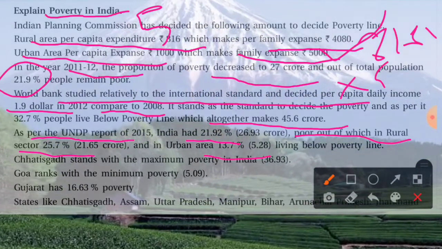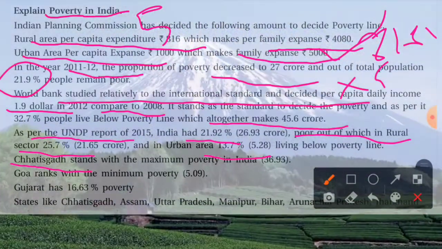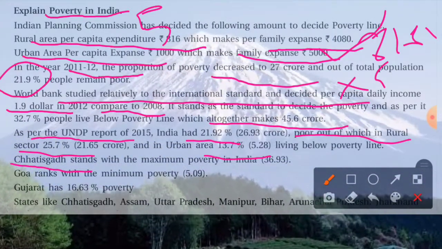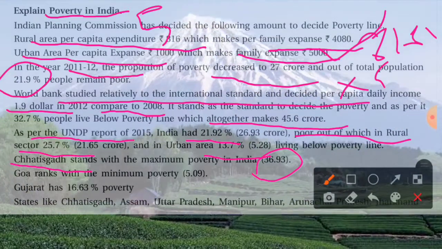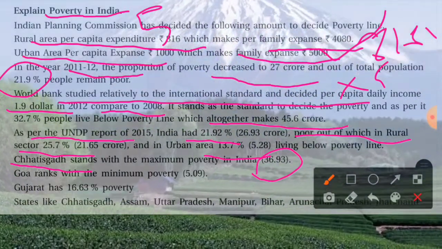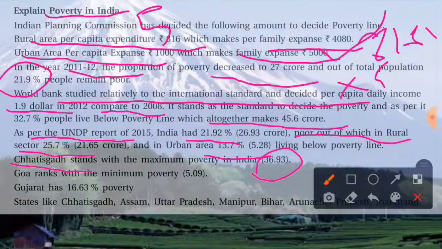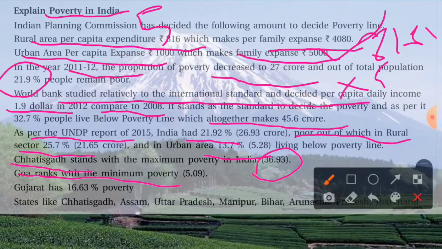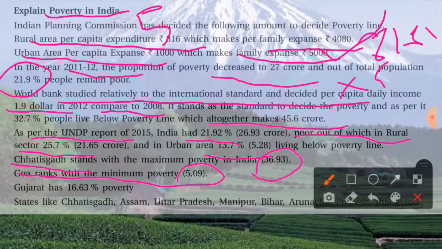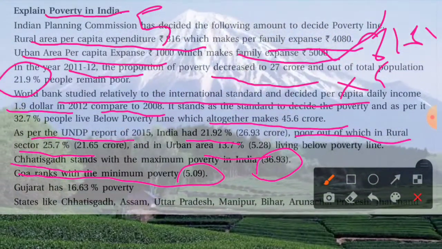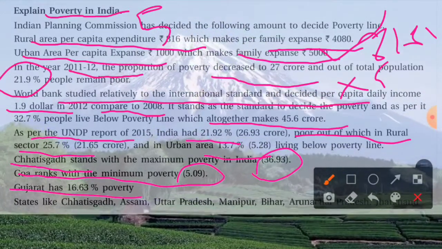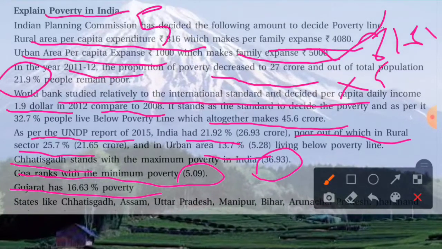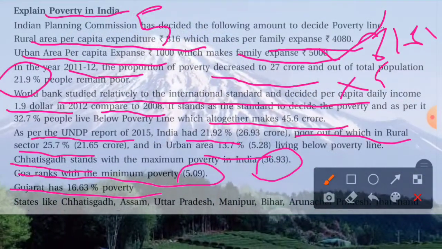And among them, Chhattisgarh stands with the maximum number of poor people in India, approximately 36.93%. Oh, it is a very big number. And Goa ranks with the minimum poverty, 5.09%, and Gujarat has 16.63% poverty.